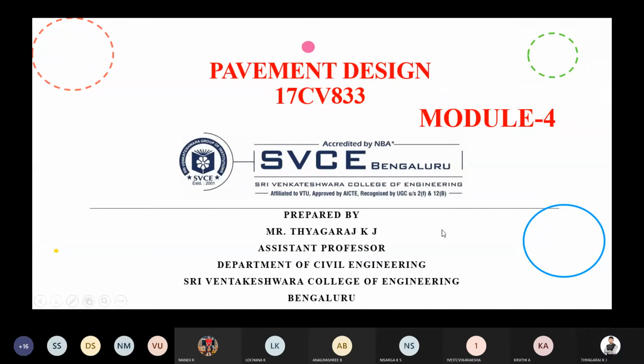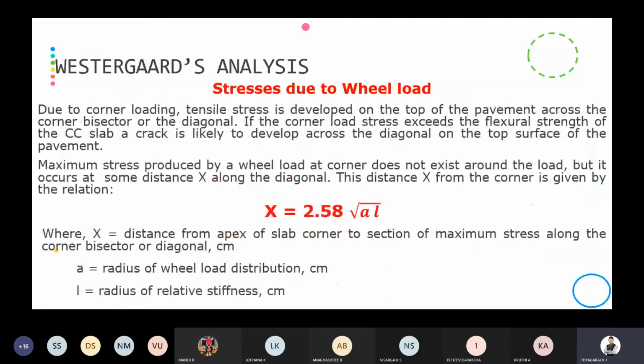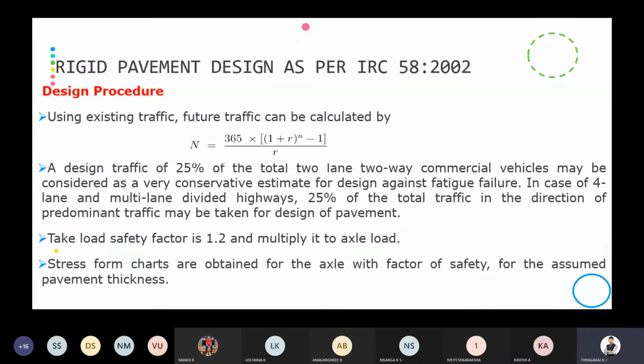Yes, sir. Okay. So up to here we have discussed. These are the things we have already discussed. The only thing left is the design procedure for rigid pavement as per IRC 58-2002. For your syllabus they have given only rigid pavement design as per IRC 58-2002. But they have latest revised the code, IRC 58-2011 is there. But as per VTU guidelines, we have to design the rigid pavement for IRC 58-2002.